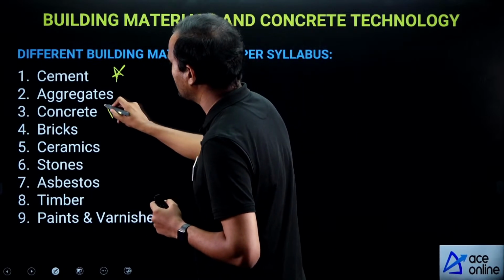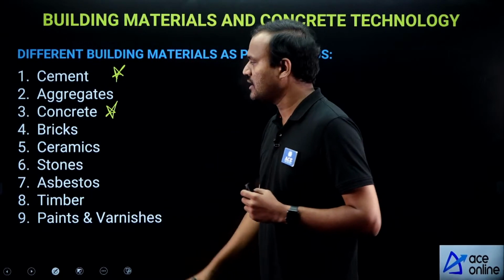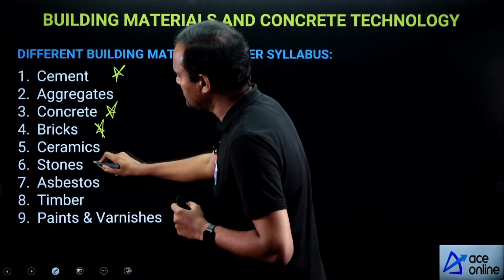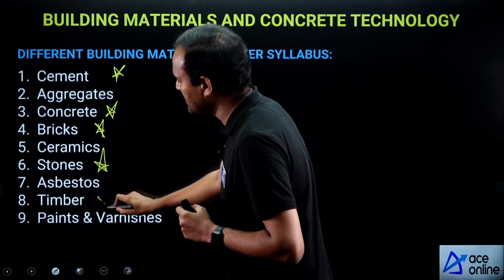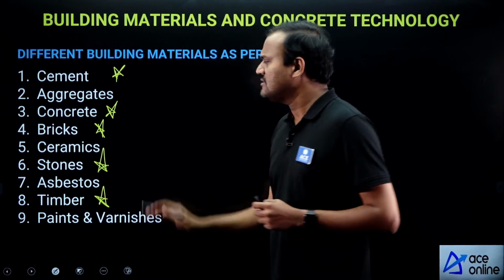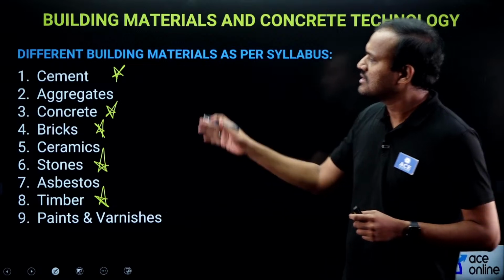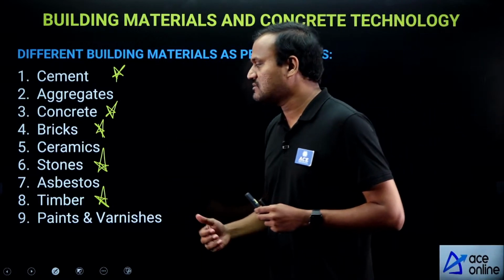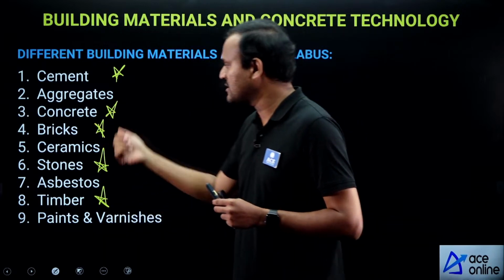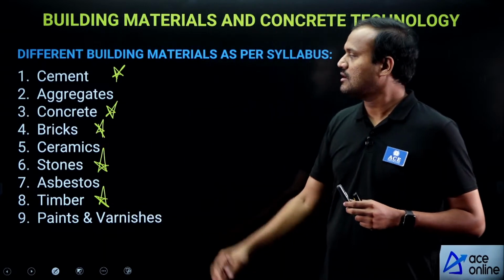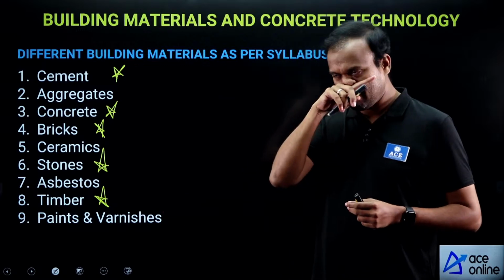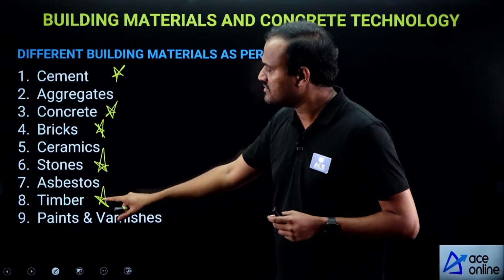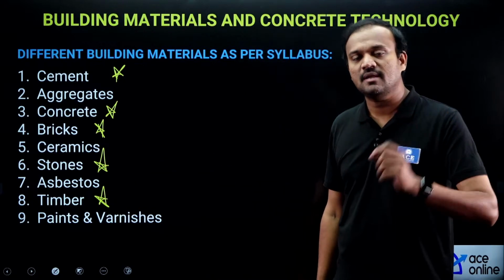Then concrete is important. Bricks is also an important topic. Stones is another important topic, and timber. The weightage for these 5 topics is relatively higher compared to other materials. So cement, concrete, bricks, stones and timber are quite important.